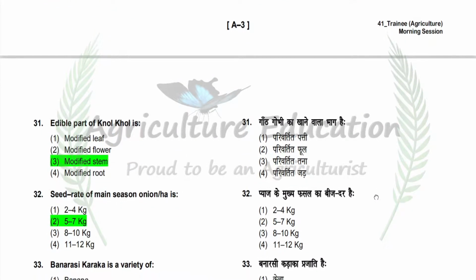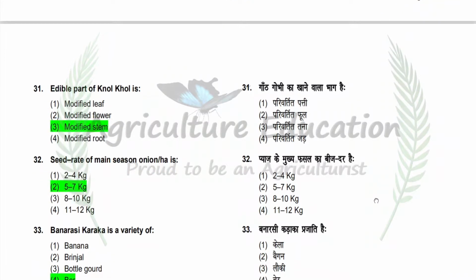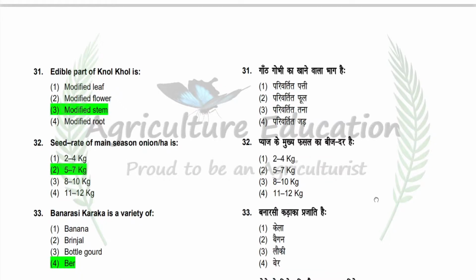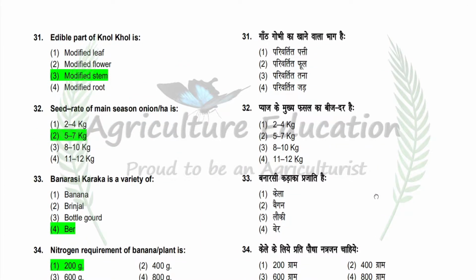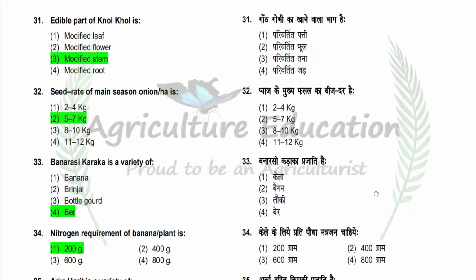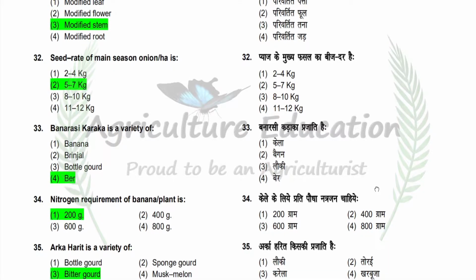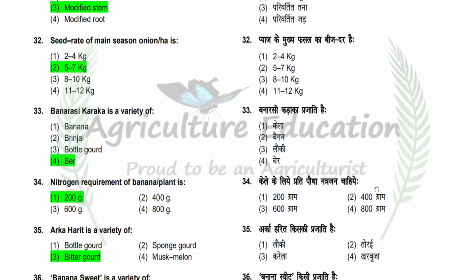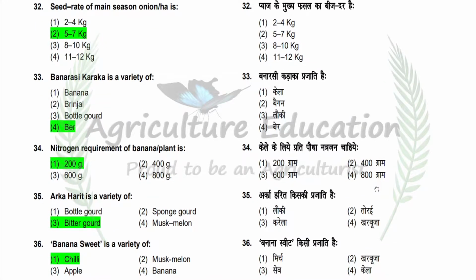Next question is seed rate of main season onion per hectare is. Option is 2 to 4 kg, 5 to 7 kg, 8 to 10 kg, 11 to 12 kg. So correct answer is 5 to 7 kg. Next question is Banarasi Karaka is a variety of. Option is banana, brinjal, bottle gourd, ber. So correct answer is ber.